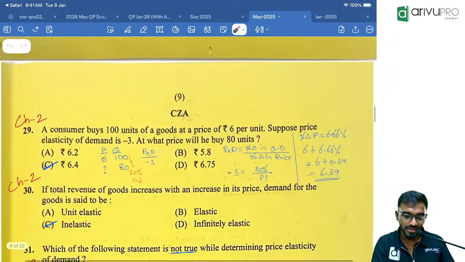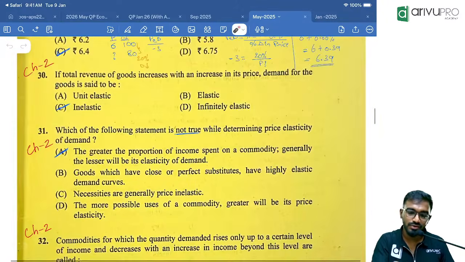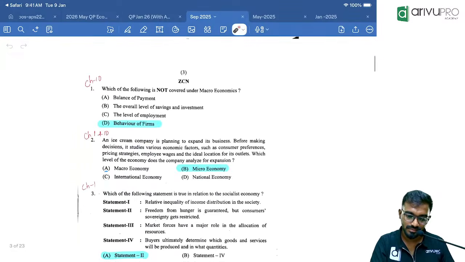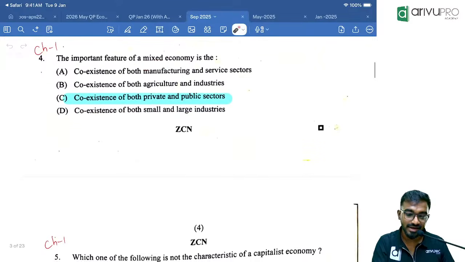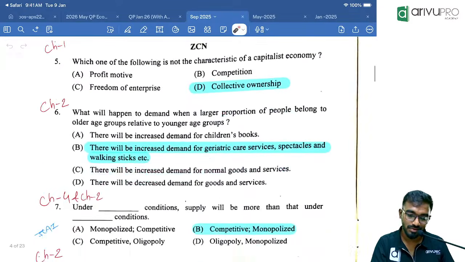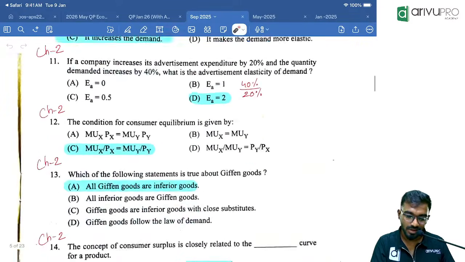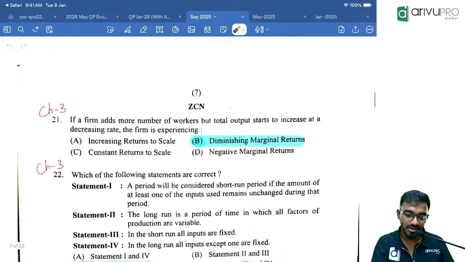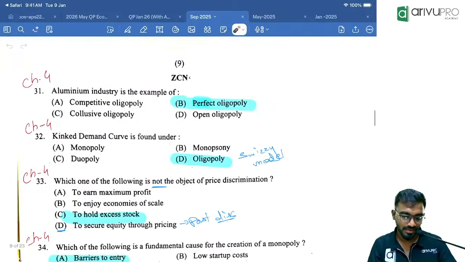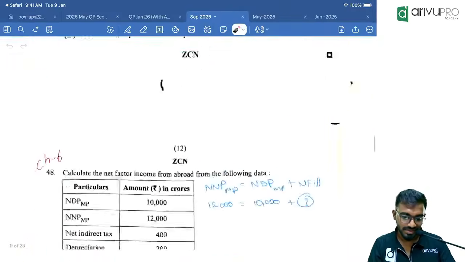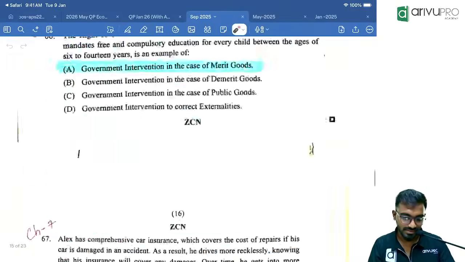Clear. Okay, unit 2 questions. See, most of the questions which come are unit 2 questions. Socialistic economy, see, mixed economy. Unit 2 questions are more. All this, analysis about one particular element will be there. One chapter, one chapter, one chapter, one.